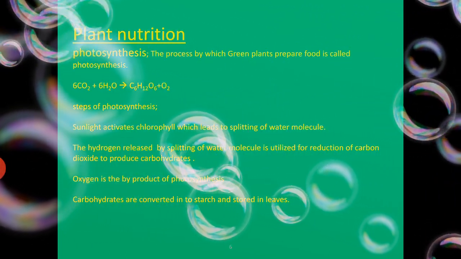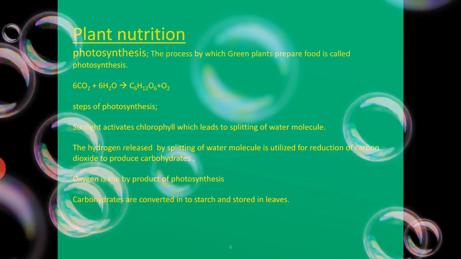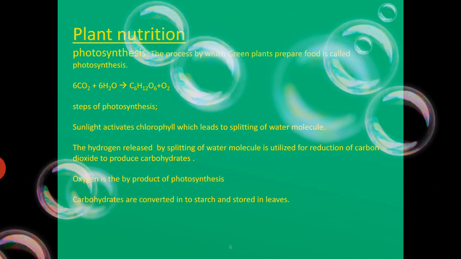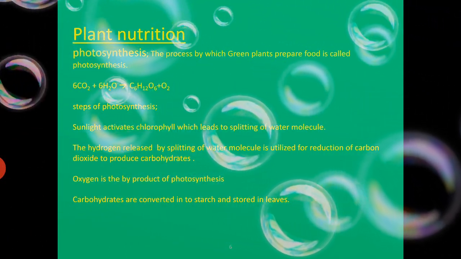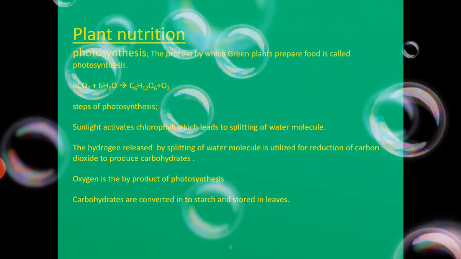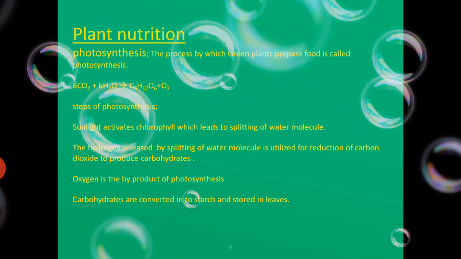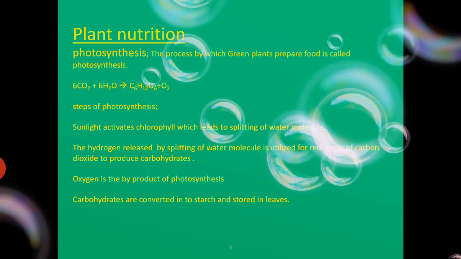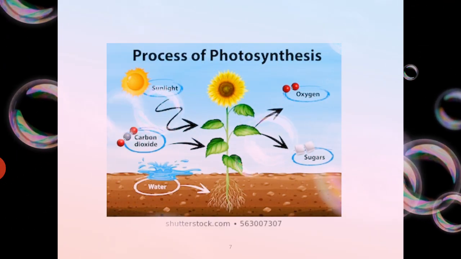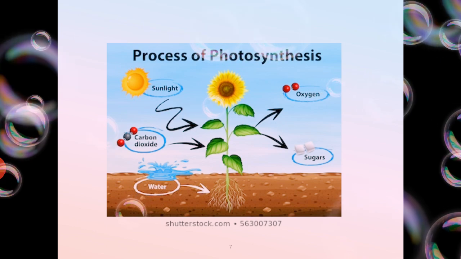In the second step, the light is not utilized, so it is also called the light independent reaction. In this reaction, oxygen is released as a byproduct, and carbohydrates later convert into starch and are stored in the leaves. So here you can observe the process of photosynthesis.